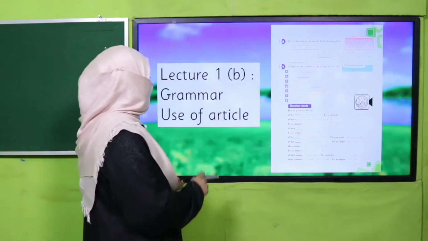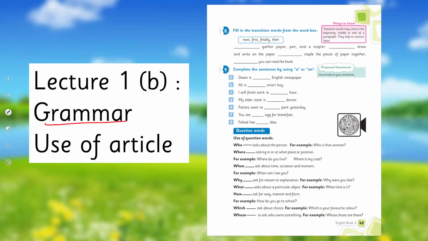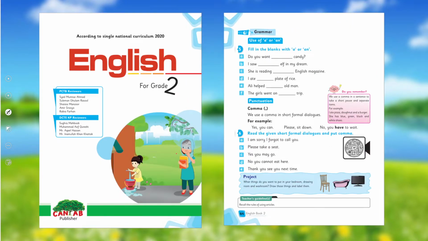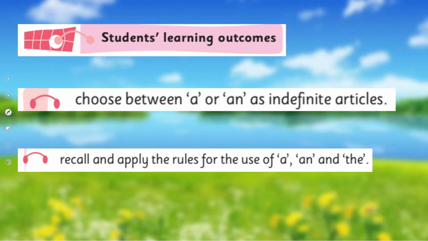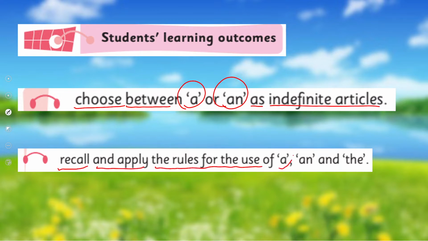Yes, my dear students, today under the title of grammar, we are going to learn use of article. Before this, in English for grade 2, I have already taught you use of article. I hope you remember. If not, you may watch this video lecture again. And we are going to learn further to choose between a or an as indefinite articles and recall and apply the rules for the use of a, an and the. These are our today's SLOs.